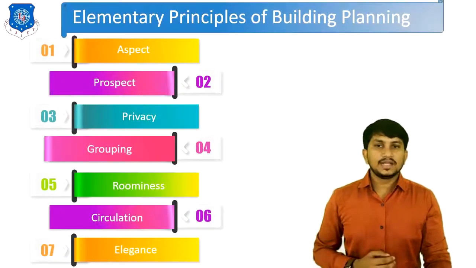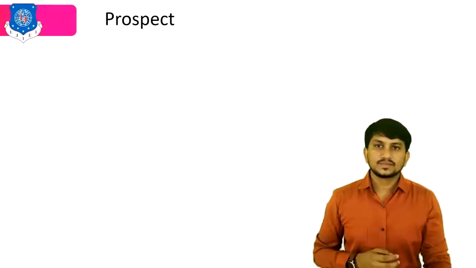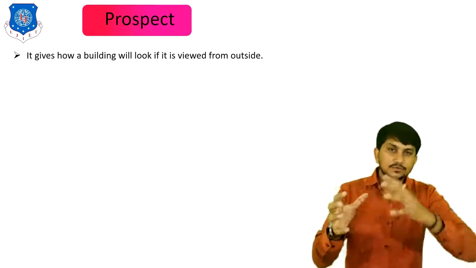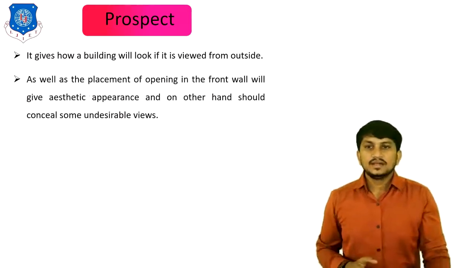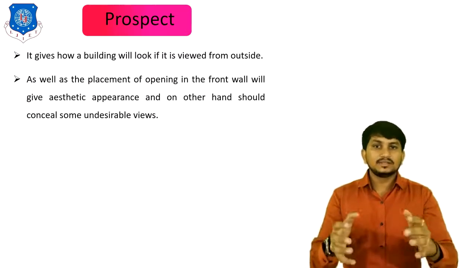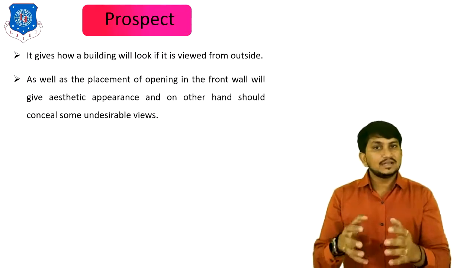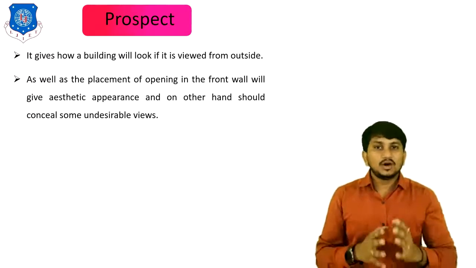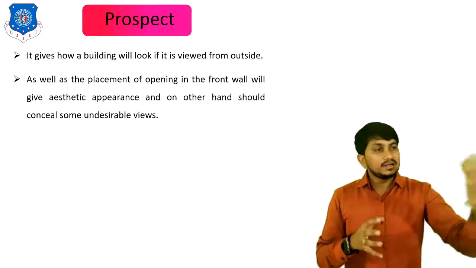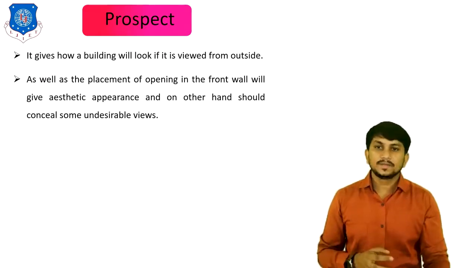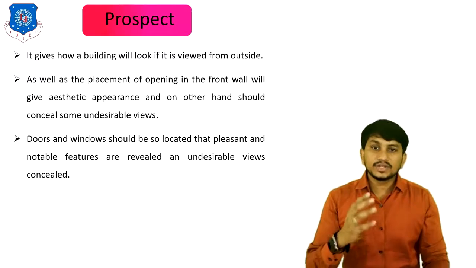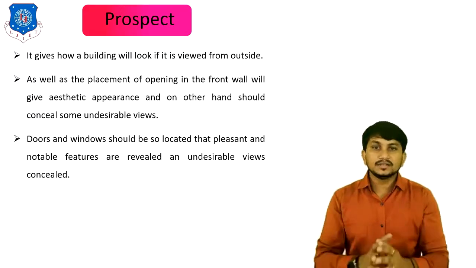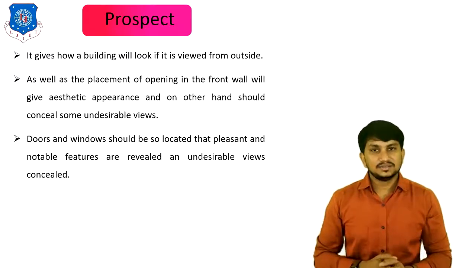The second principle of building planning is prospect. It gives how a building will look if it is viewed from outside, as well as the placement of openings in the front wall. Openings means the number of windows and doors, which will give an aesthetic appearance and, on the other hand, should conceal some undesirable views from the outside. Doors and windows should be so located that pleasant and notable features are revealed in the building and undesirable views are concealed.